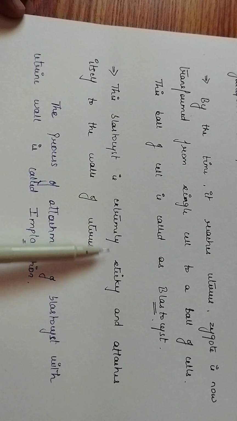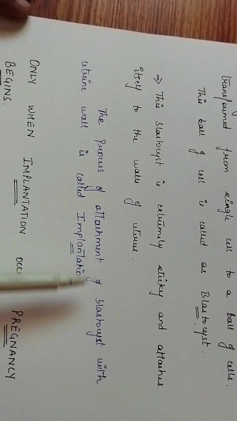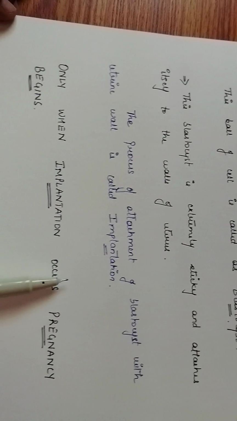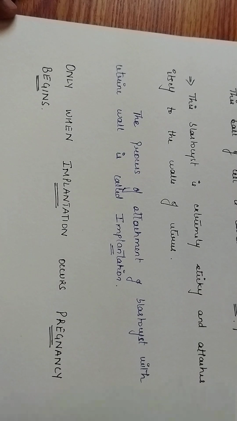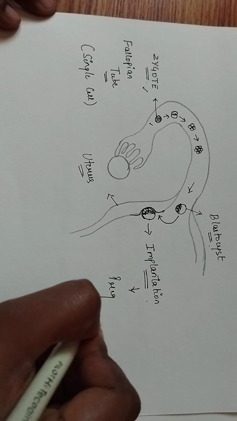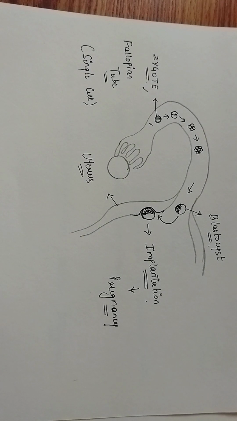This blastocyst is extremely sticky and attaches itself to the wall of the uterus. The process of attachment of the blastocyst with the uterine wall is called implantation. And only when implantation occurs, pregnancy begins. So students, implantation marks the beginning of pregnancy. Pregnancy begins only after implantation. Fertilization does not mean pregnancy. Fertilization is important for implantation to occur because fertilization will give us the zygote. Implantation will lead to pregnancy.